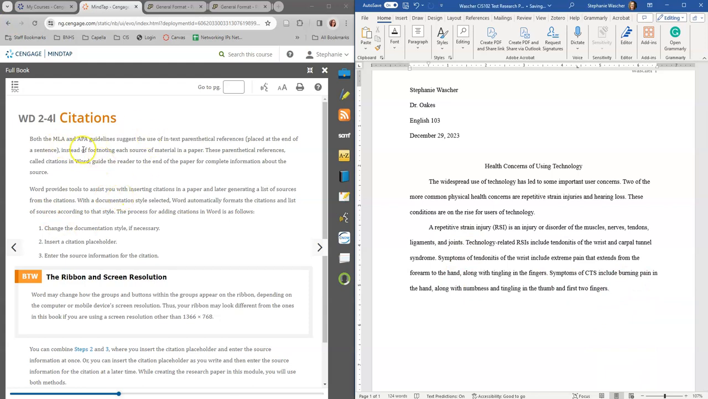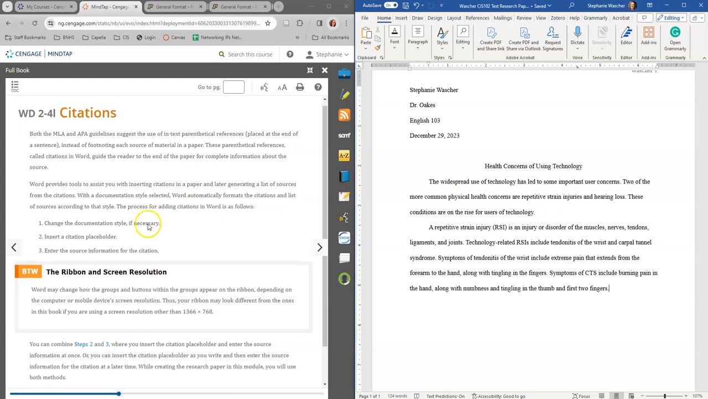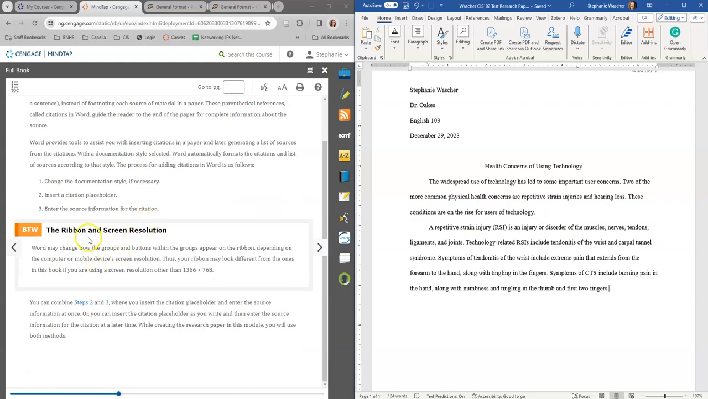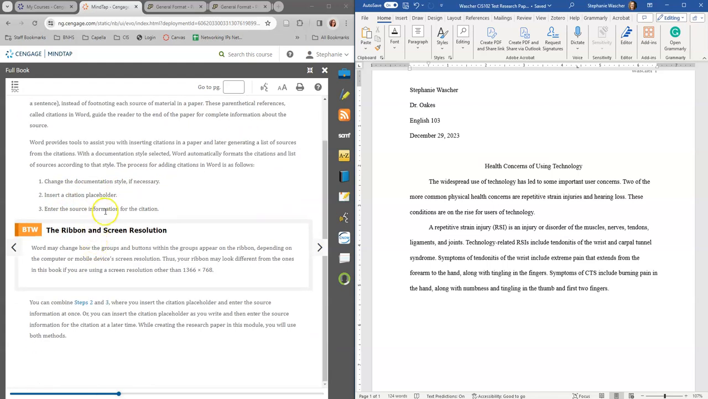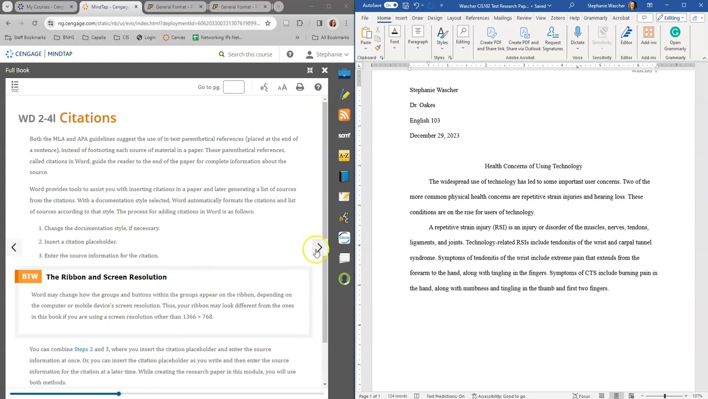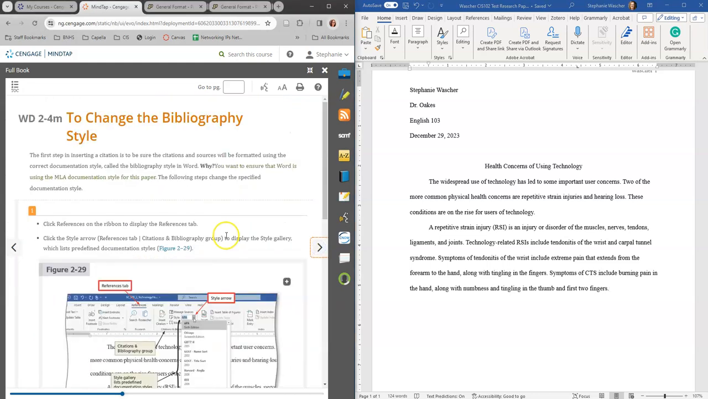Okay, so now what we want to do is go through citations. MLA and APA both use citations, and it has different styles that it's going to work through. It uses the parenthetical in-text citation, so it's placed at the end of a sentence. We might actually change the documentation style. We'll insert a citation placeholder and then enter source information. So we're going to go through the citations individually.